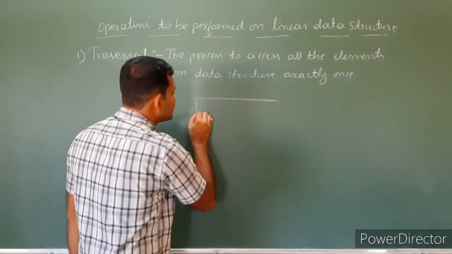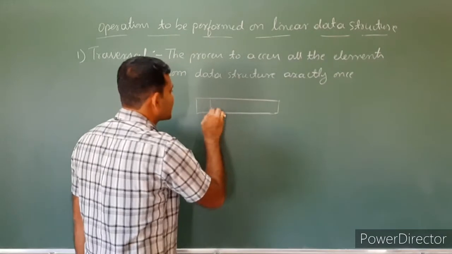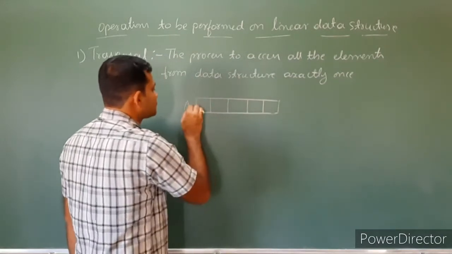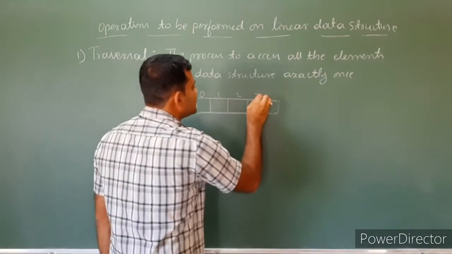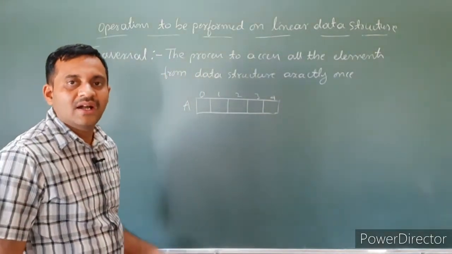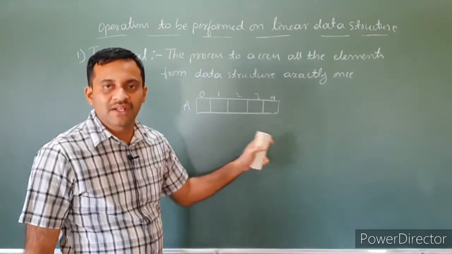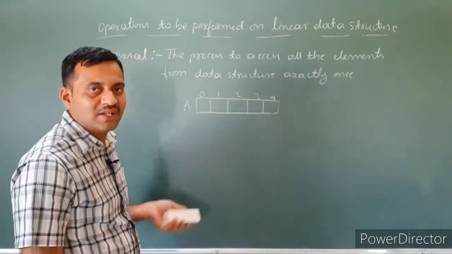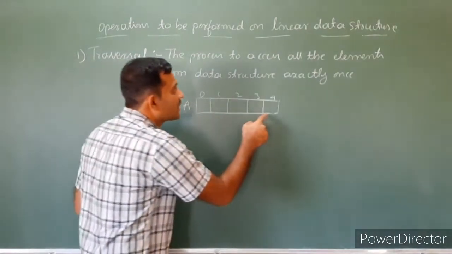See here, array is an example for a homogeneous collection of elements, and all elements are arranged sequentially. Here there are 5 elements. Array always starts from 0 to n minus 1. What is traversal? We have to access all the data items.